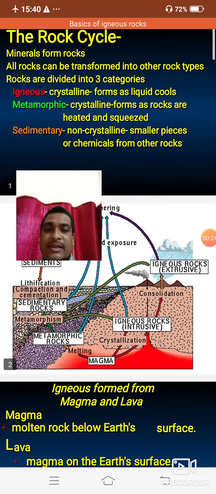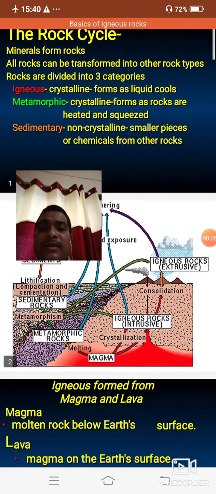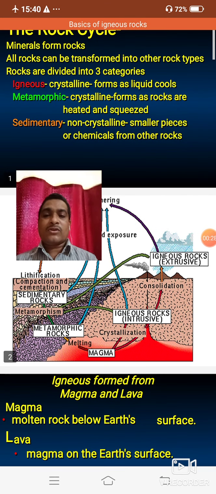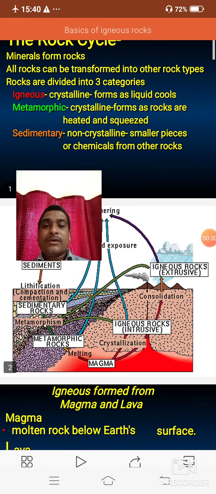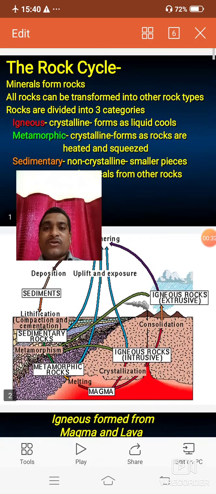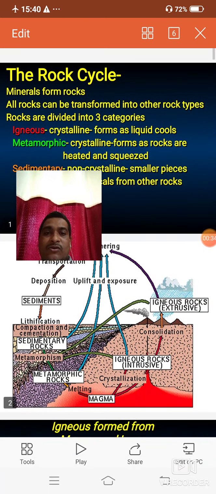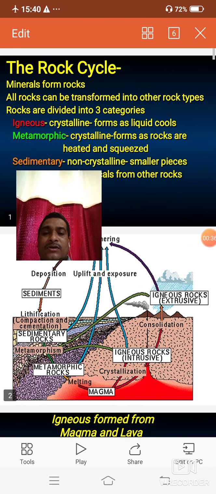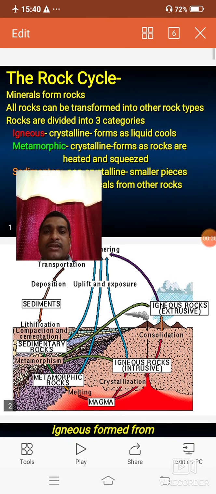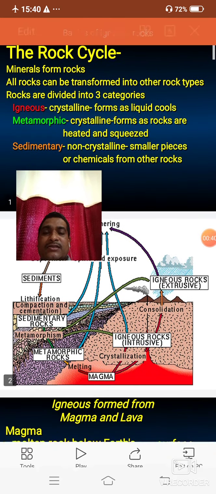There are different types of classification of igneous rocks, like chemical classification, mineralogical classification, genetic classification and textural classification. Today we will learn the basics of igneous rocks, the basic concepts.